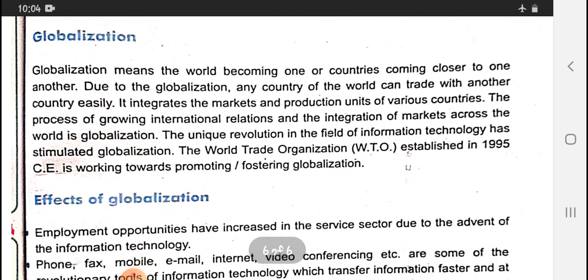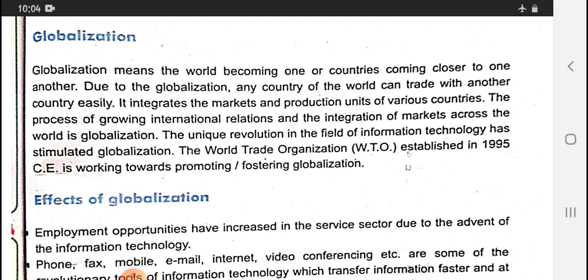Globalization. Globalization is a very good thing. Because of globalization, our country deals with other countries for doing business. When we talk about business, if our country deals with other countries, then new ideas will be developed. How to do any new business, that thing we will also learn.